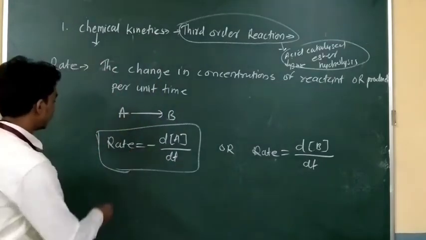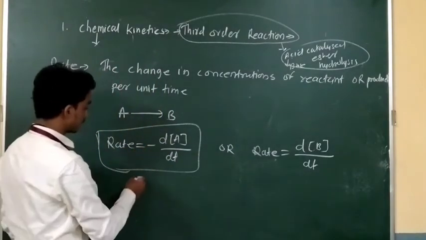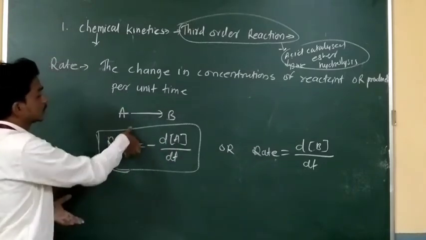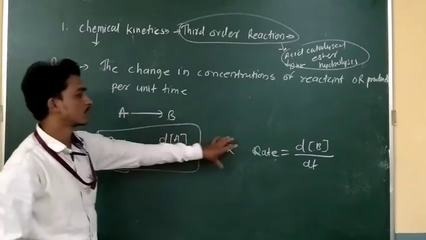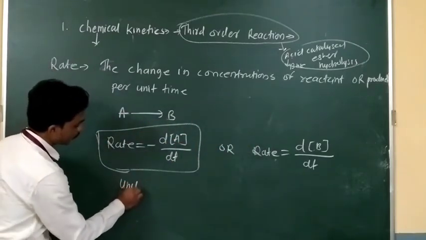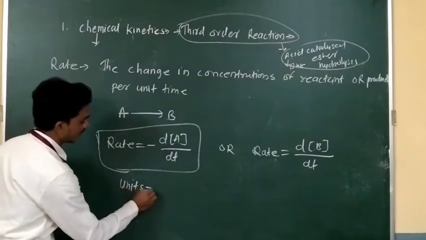This is related to the rate equations. You can write it like this for the reactant, and like this for the product. Now the next thing is we have to know the units for the rate.